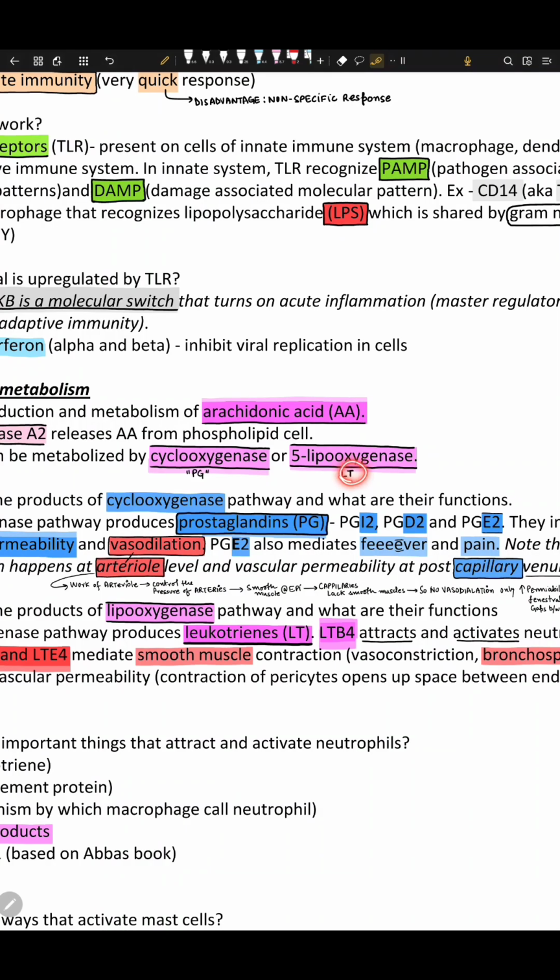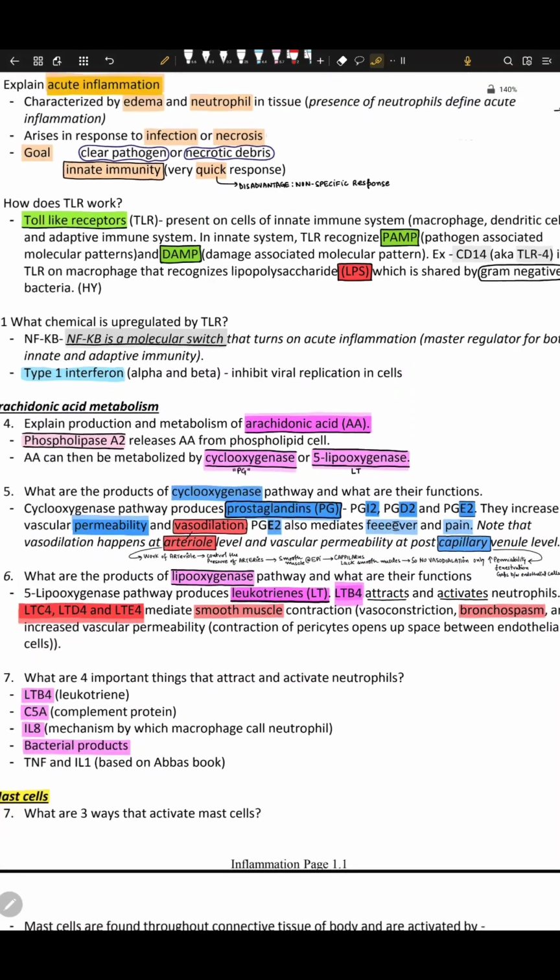Okay, now these molecules, cyclooxygenase and 5-lipoxygenase, produce something called PG, prostaglandins, and something called LT, that is leukotrienes. If we don't have arachidonic acid, we will not produce PG, we will not produce LT. If we have a good amount of arachidonic acid, we will produce a good amount of PG and a good amount of LT. That's the concept, okay? That's why we need arachidonic acid, because we need these mediators called prostaglandins and leukotrienes. We'll know why we need them, okay?